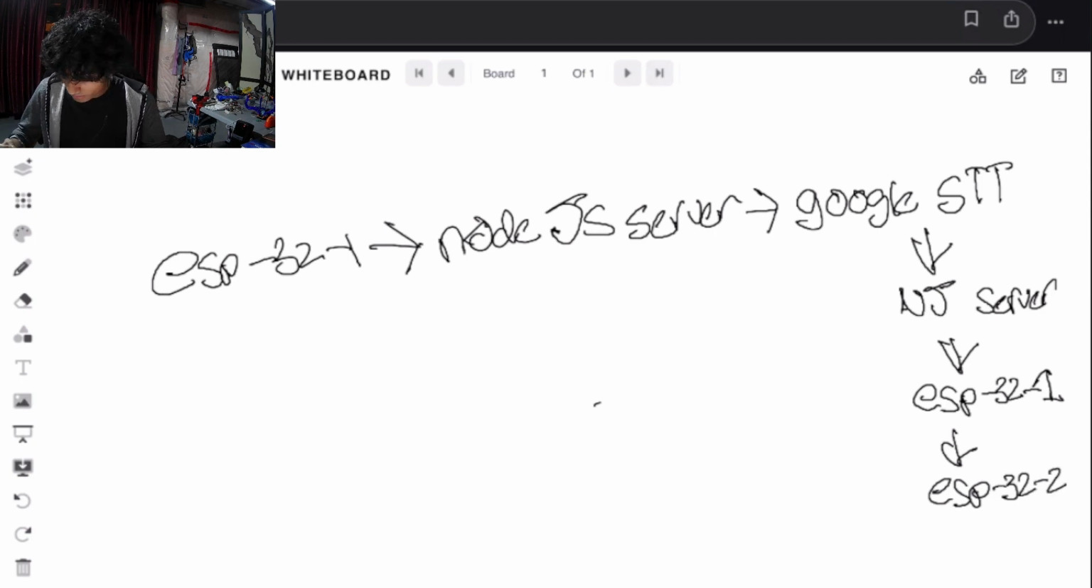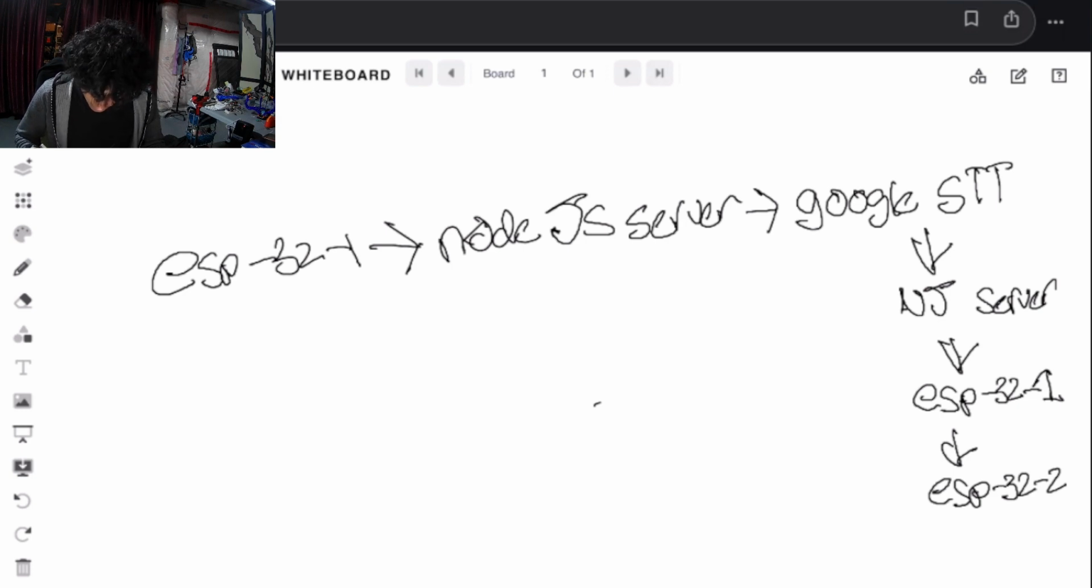From there, we're sending this data. Let's say I said, what is the meaning of life? From my mic, Node.js server, Google speech-to-text, Node.js server, ESP32-1, ESP32-2. So now where we are is we have just the text: what is the meaning of life? It took us this far to get just this simple string.